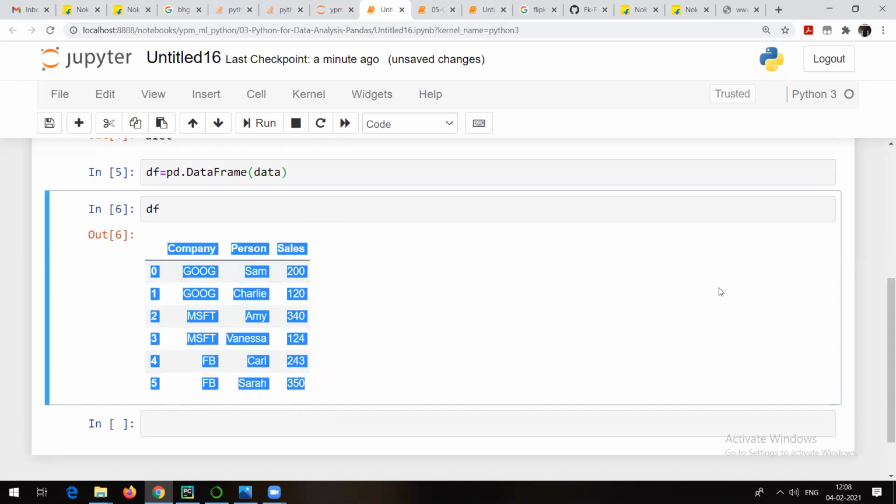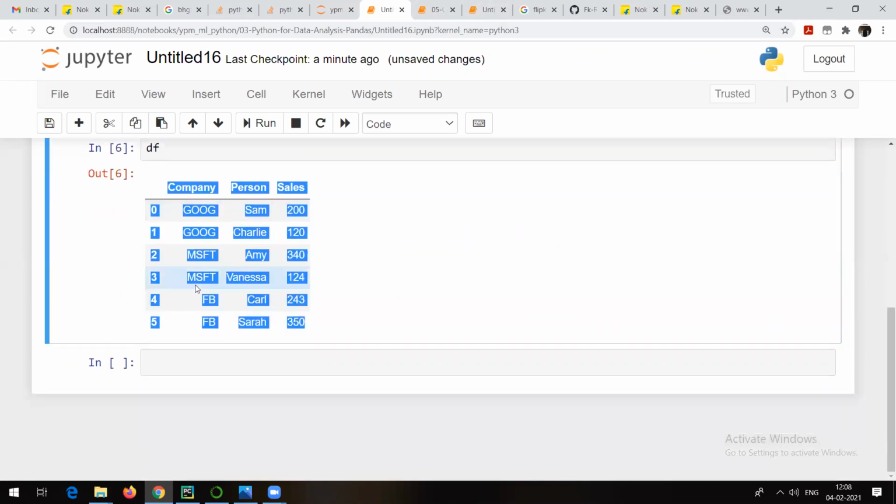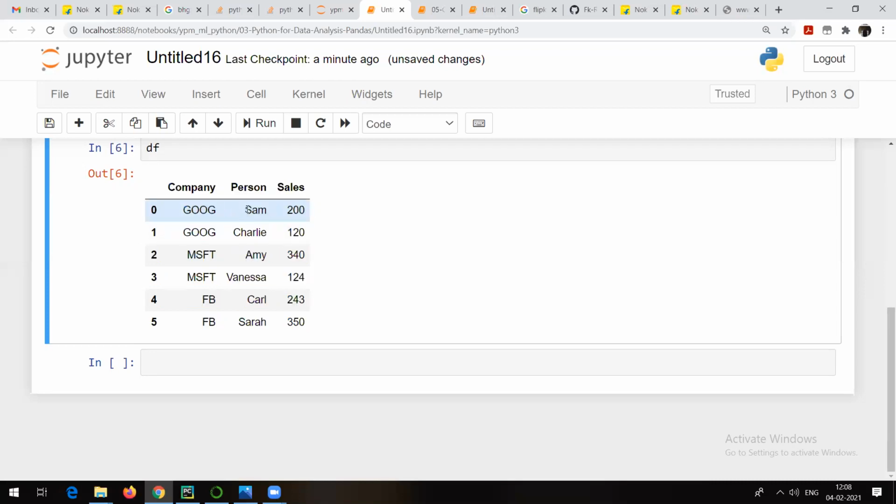For example, suppose I want to know sales according to the company name. Yes, that's possible with the help of group by. Suppose I want to know the count of the people. Yes, you can count the number of people. All those things are possible. Or maybe I want to know the sales according to name. Obviously, here there is no repetition in case of name. But even if there is a repetition, we can find out that kind of information. What is the total sale of a person, or what is the average sale according to the company name?